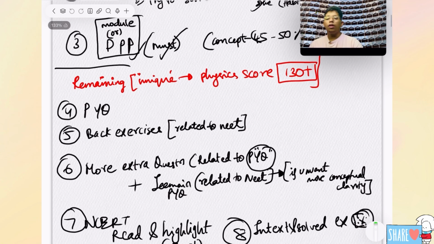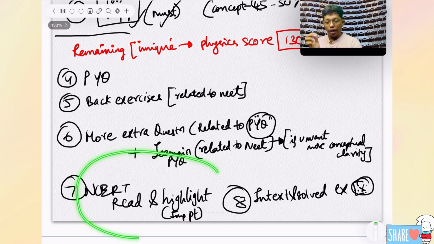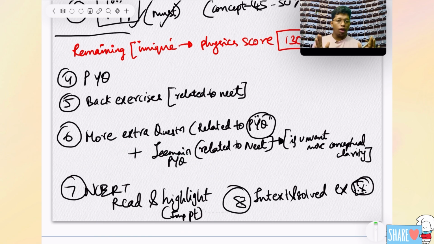Having this type of confidence, definitely you will score more in NEET also. Next is how to read NCERT and highlight. Very important thing, I will say.